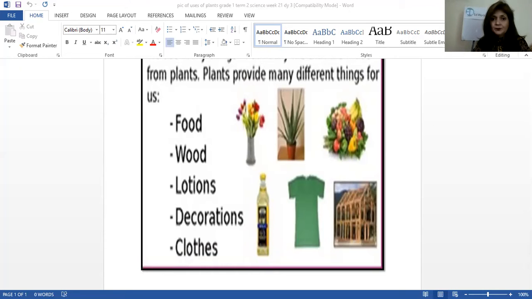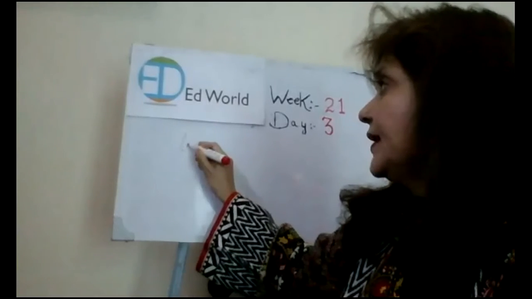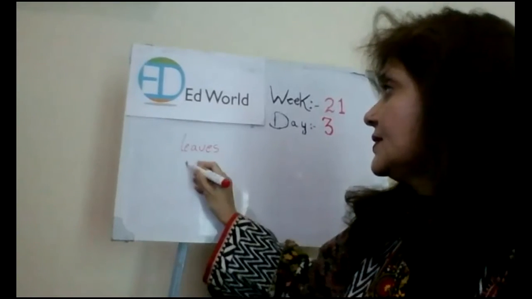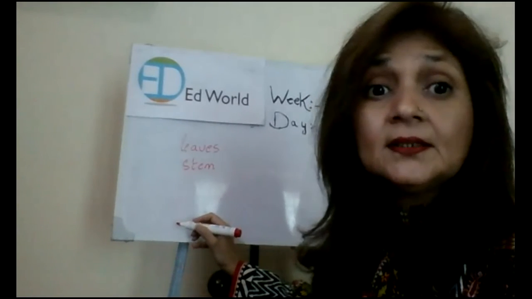Okay. Now, next step is I would like you all to tell me some of the things that are common in all plants. You know, we have plants everywhere. There are some things which are common, which are same in all the plants. What are those things? Can you name those things? You can say leaves, yes. Stem, yes. What else is common in all plants?